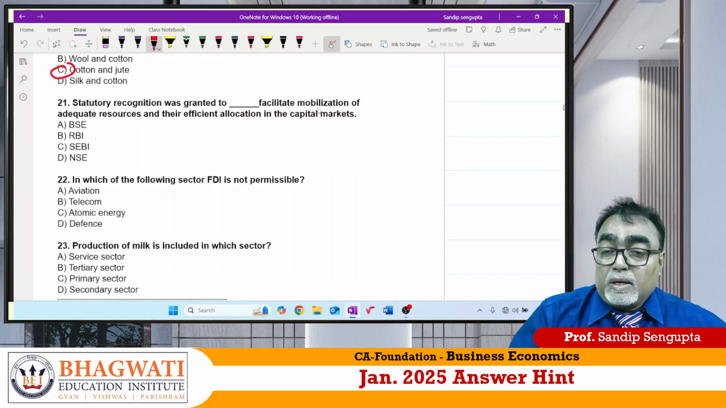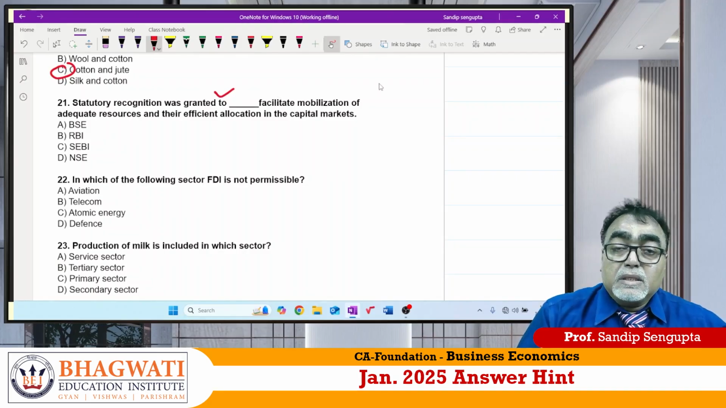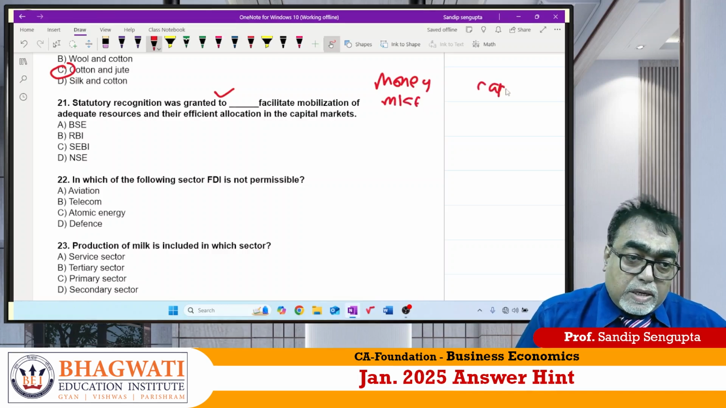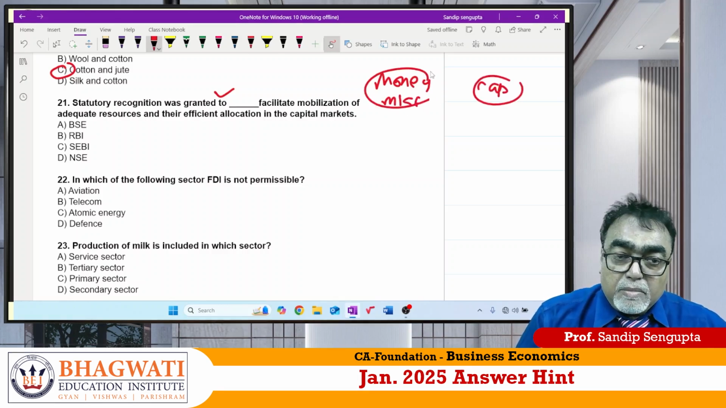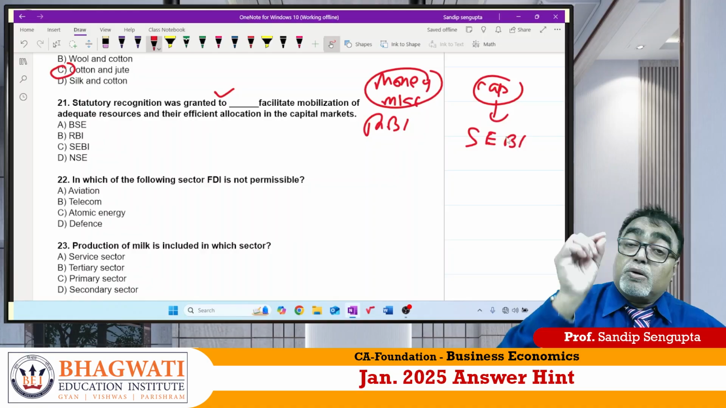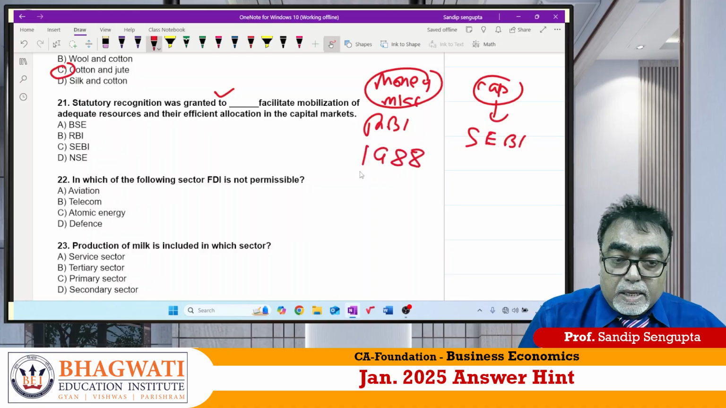21. Statutory recognition was granted. Sir, for your reference, there are two markets. One is called the money market, another is called the capital market. The money market is governed by the RBI, the capital market is governed by SEBI, the Securities and Exchange Board of India, established in 1988.